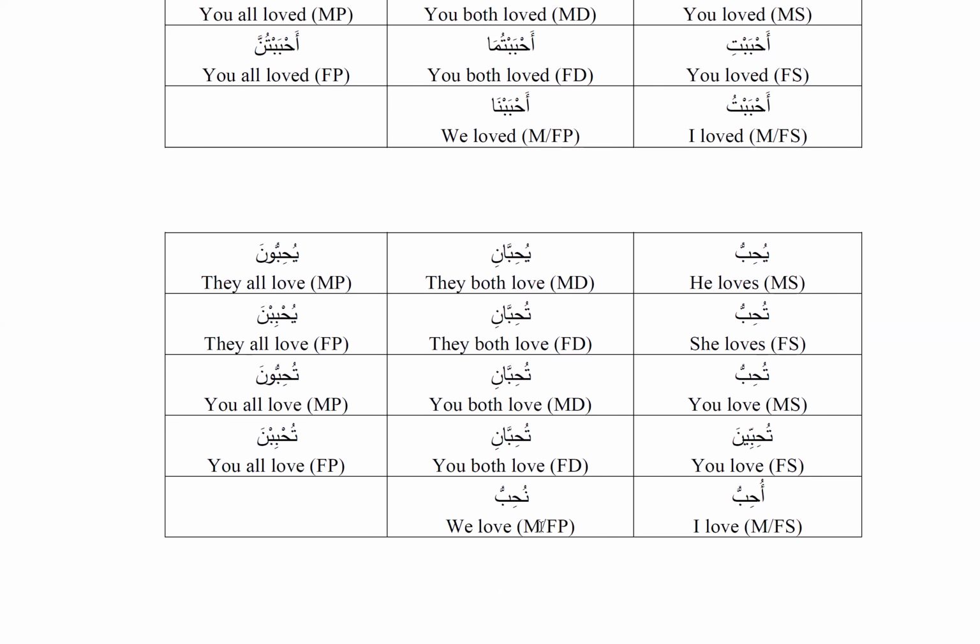Now coming to the mudariya present tense, we have يحب, يحبان, يحبون, تحب, تحبان, يحببنا. So that is for third person. Coming to second person, مخاطب. تحب, تحبان, تحبون, تحبين, تحبان, تحببنا. And first person we have أحب and نحب. I love and we love.